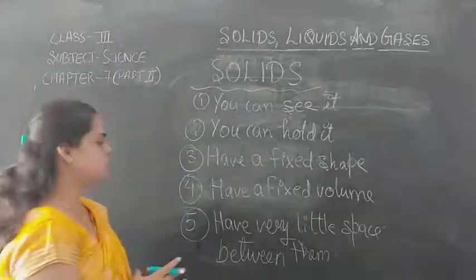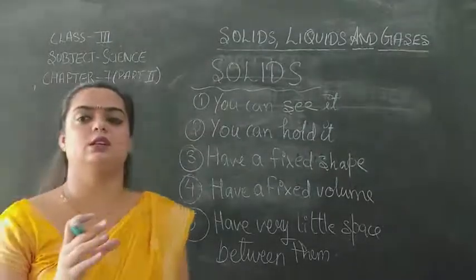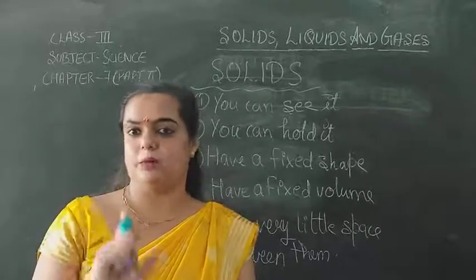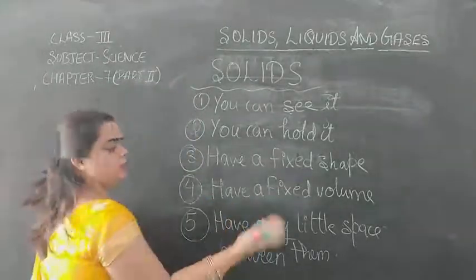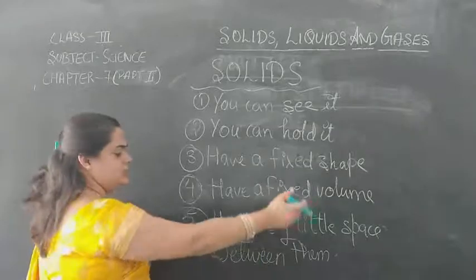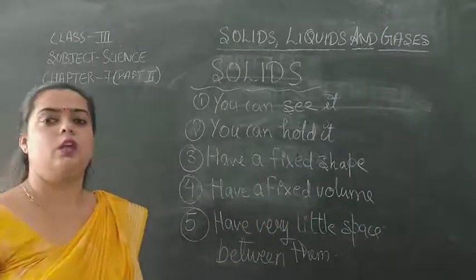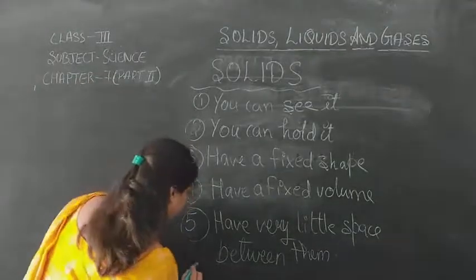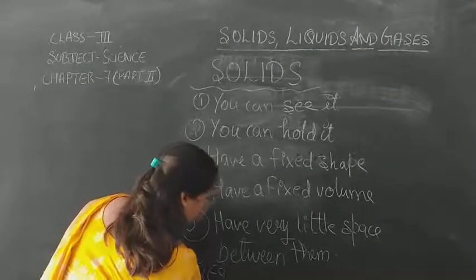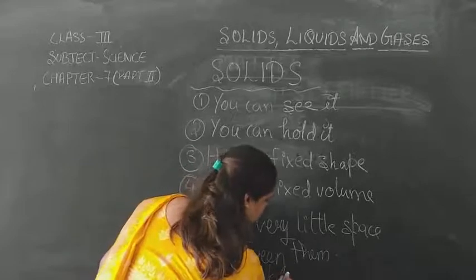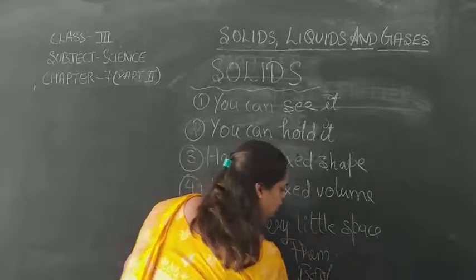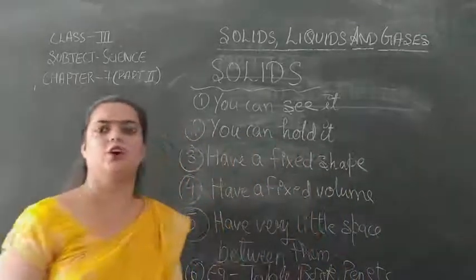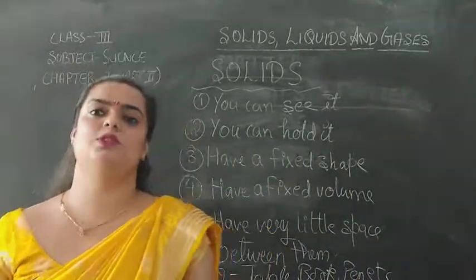Solids' molecular arrangement is that the molecules are very tightly packed. They are closely packed. Or we can also say that they have very little space between them. Now I will give you some examples of solid, like table, book, pen, etc. Alright, there are so many examples of solid.